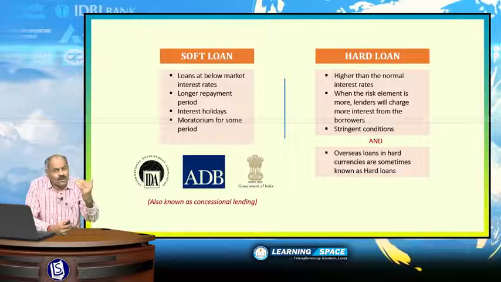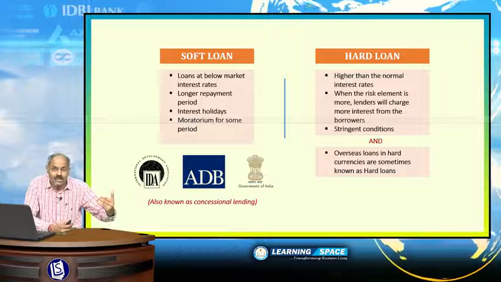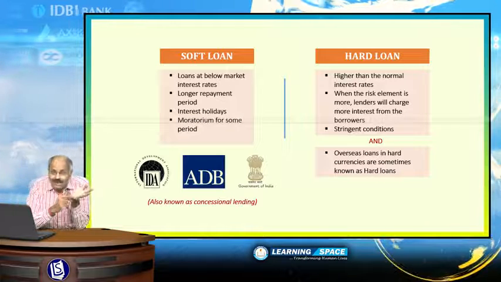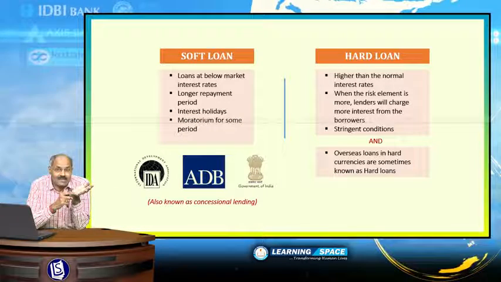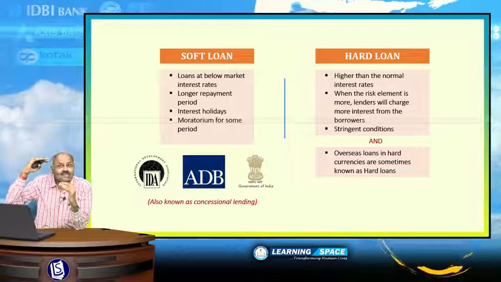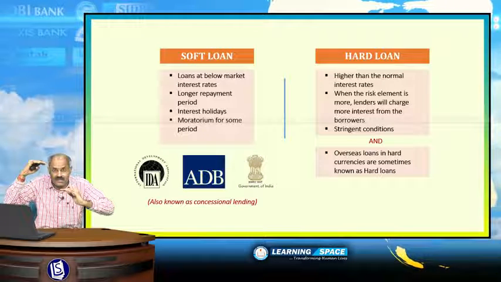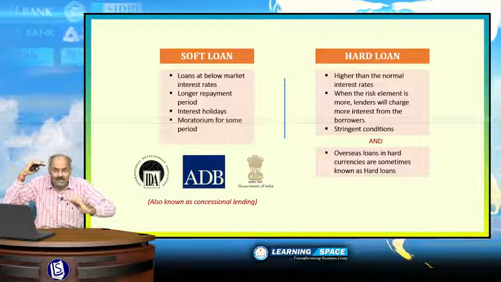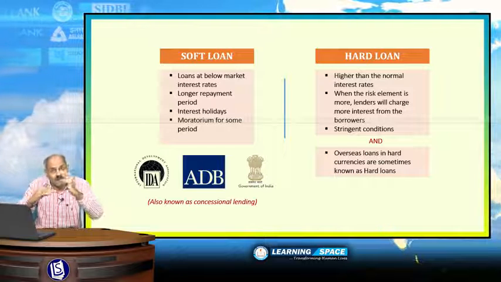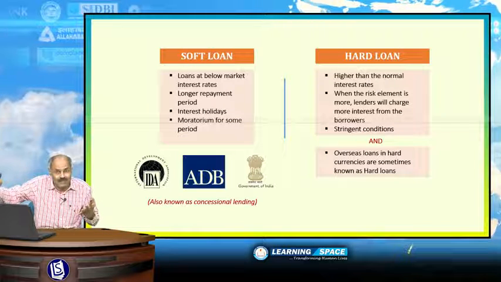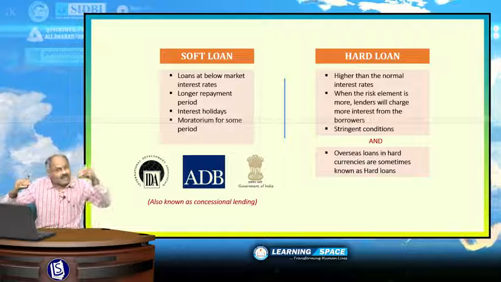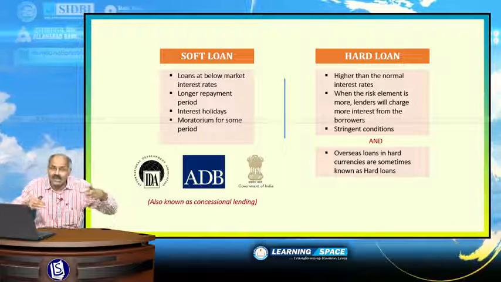The features of soft loans are the interest rates are less than the market rates. If the market interest rate is 10%, a soft loan may be given at 6% or 7% or maybe at 3%.